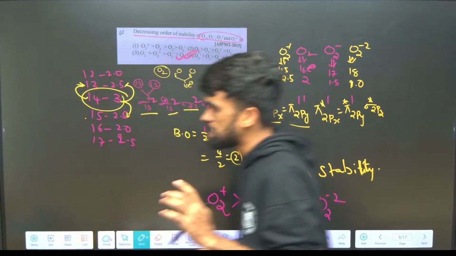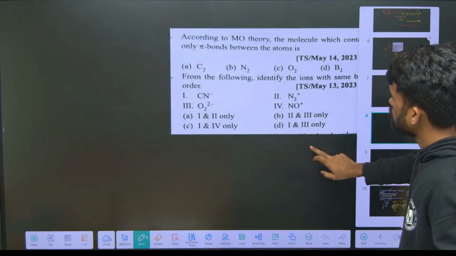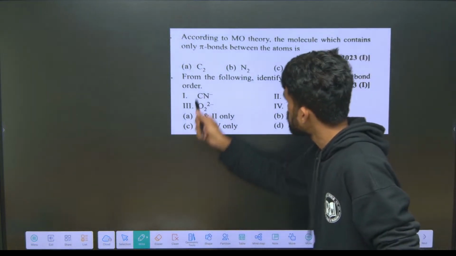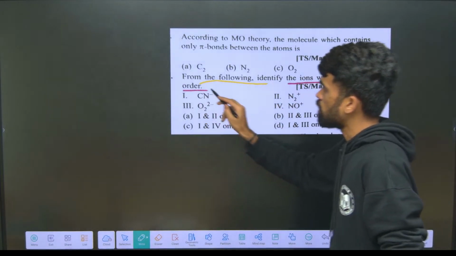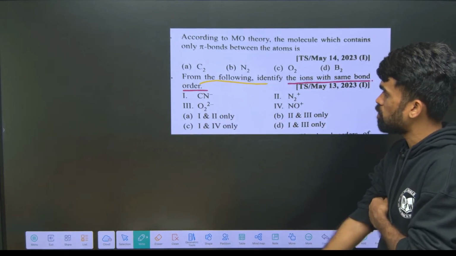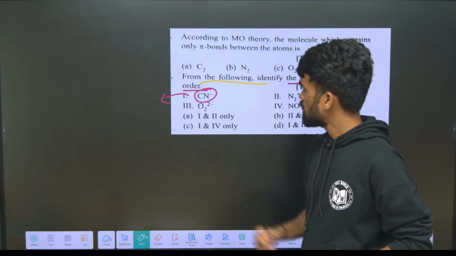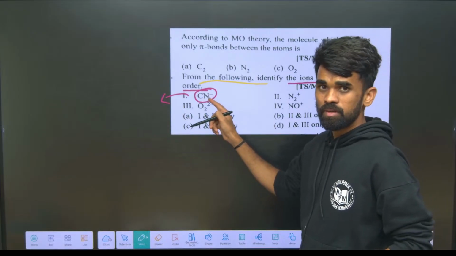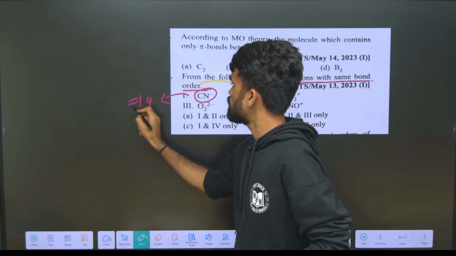Now based on this, try to answer my question here. Identify the ions with the same bond order. CN minus, how many electrons? Carbon 6 plus nitrogen 7 plus 1, so 14 electrons, which means bond order will be 3.